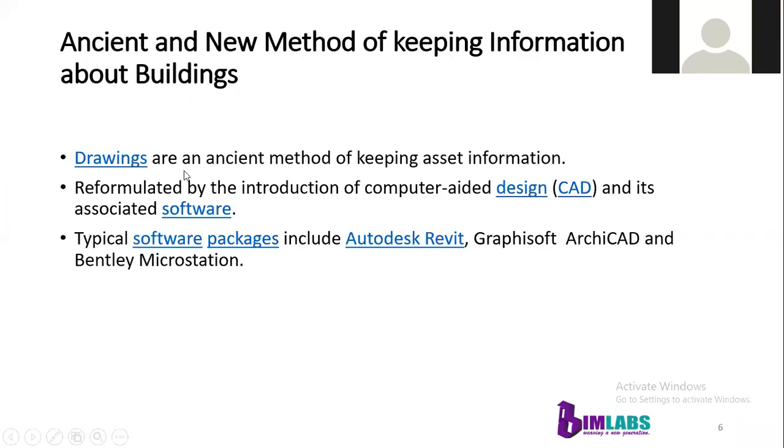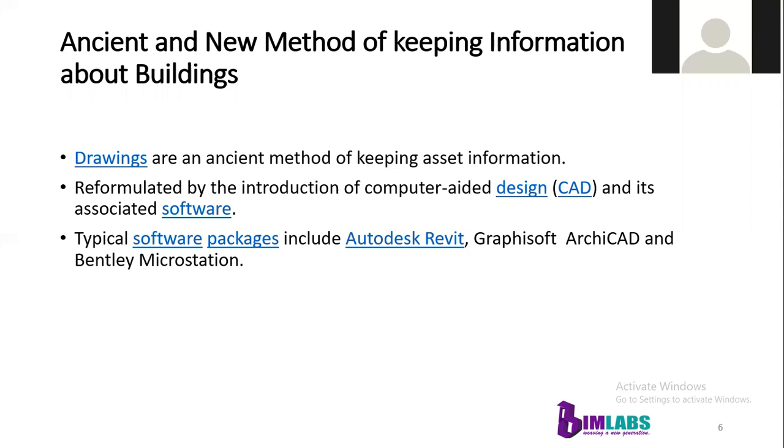So what is the difference between the ancient and the new method? The drawings are an ancient method of keeping the asset information, as I said earlier. The new method is computer-aided designing, the CAD method, using different software.